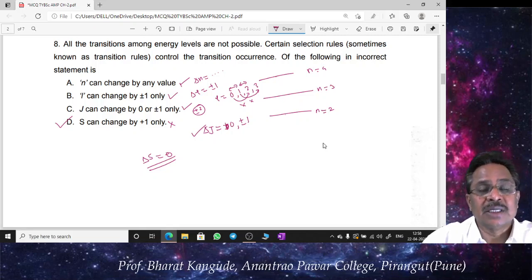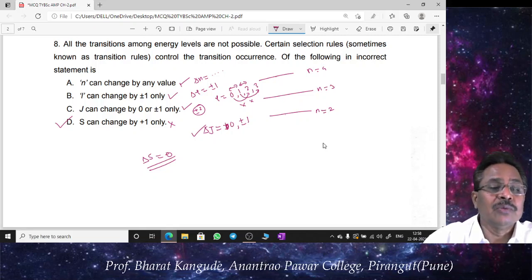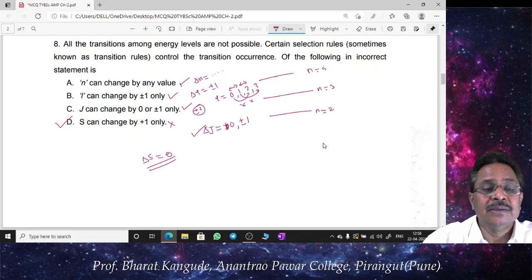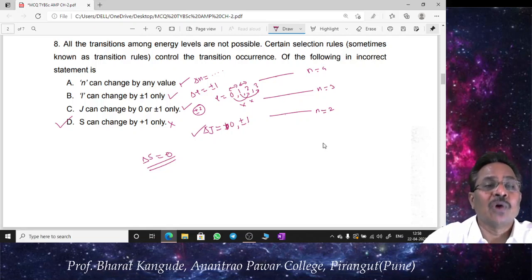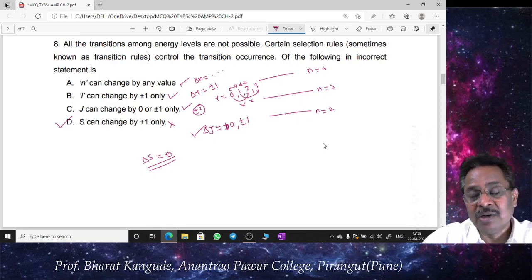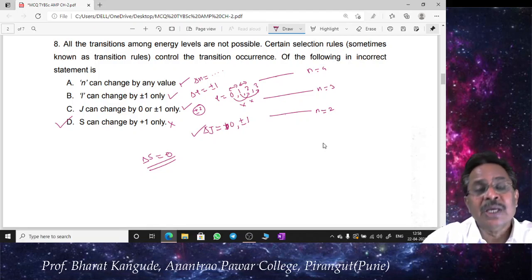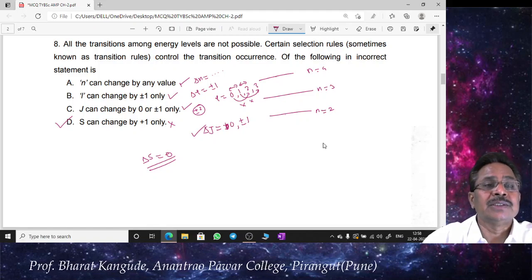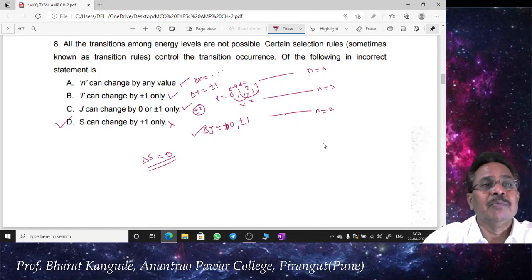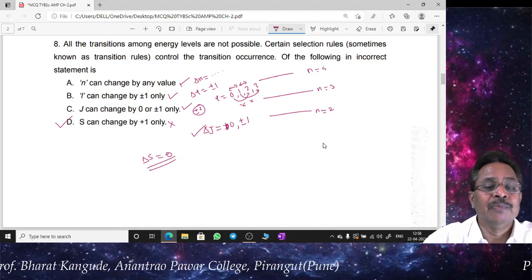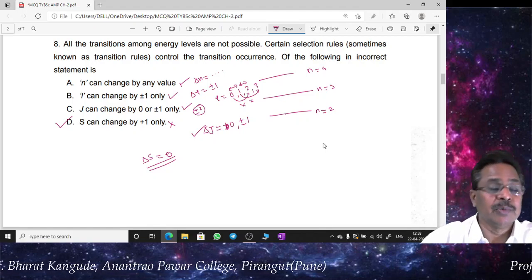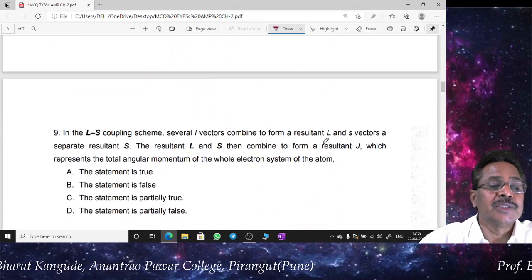Then and only then such transitions are allowed. If any transition violates these selection rules, then such transitions are not allowed, and that is called forbidden transitions. So in the energy level diagram, which you might have seen earlier, several different types of transitions are possible theoretically, but practically because of the selection rules only selected transitions are available, and that is another very important principle of atomic and molecular spectra.